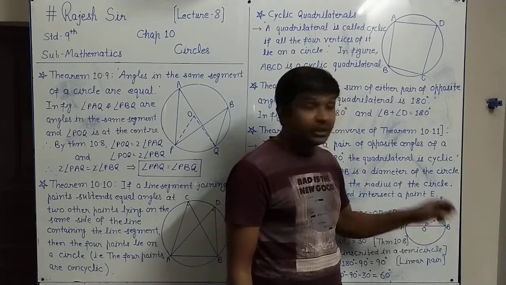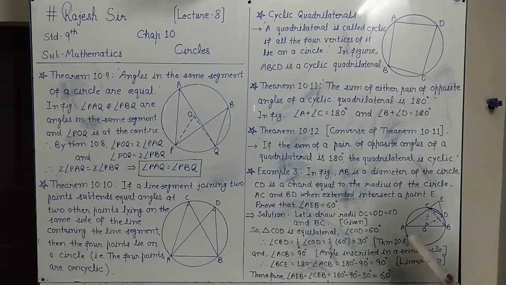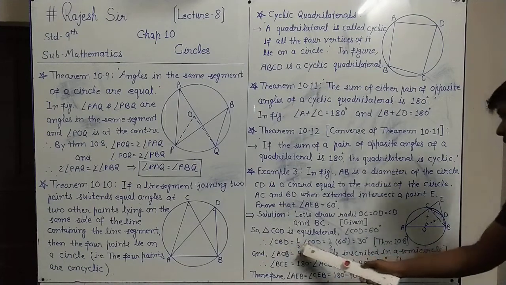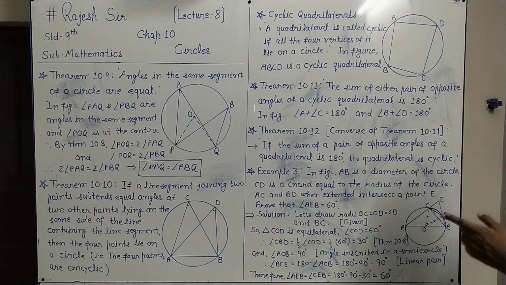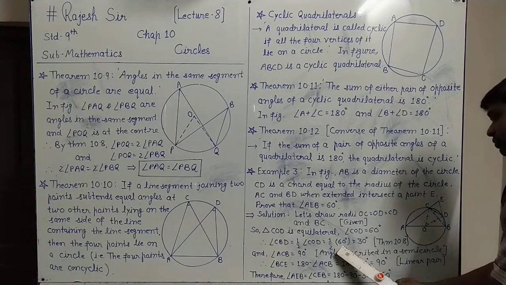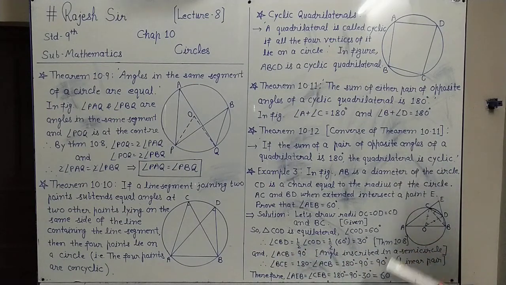So what is the relation between the center angle and the remaining part angle? Center angle is double the remaining part angle. So in reverse, the remaining part angle will be half of the center angle. Means the remaining part angle, that is CBD, that is here. Angle CBD equals half of angle COD at the center by theorem 10.8. Place the value: half, angle COD is 60 degrees, we know. Half of 60 is 30 degrees. What have we used here? Theorem 10.8.